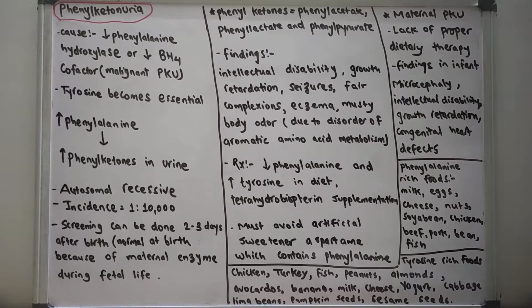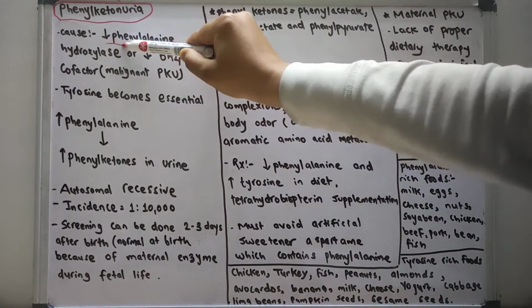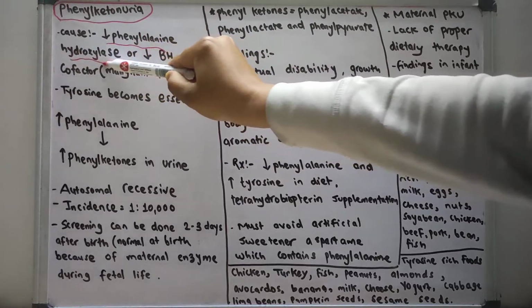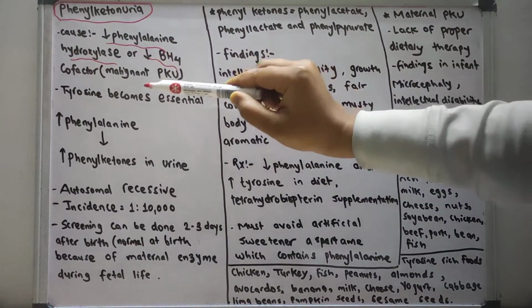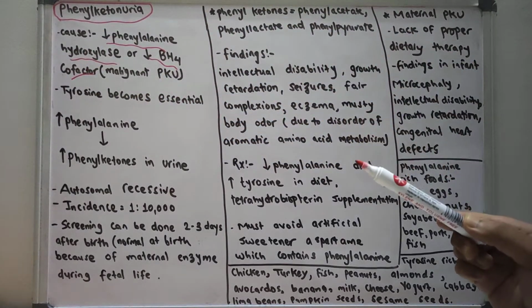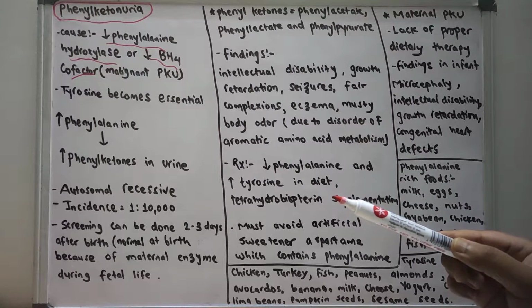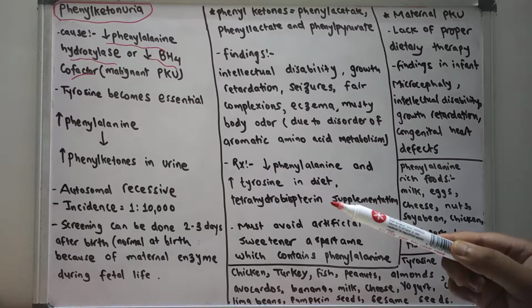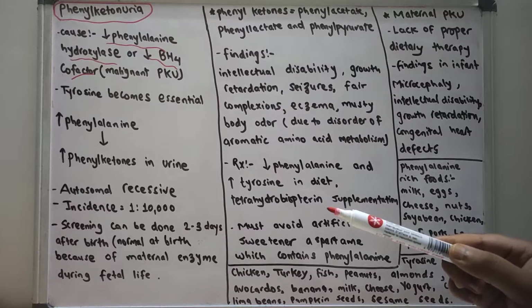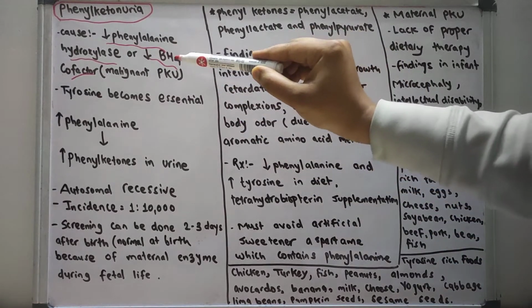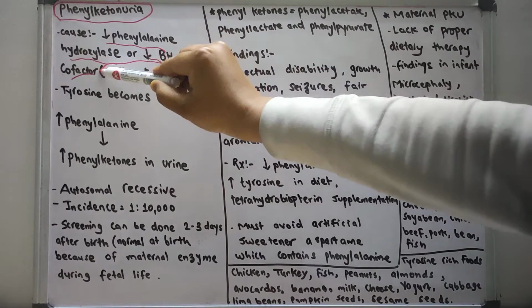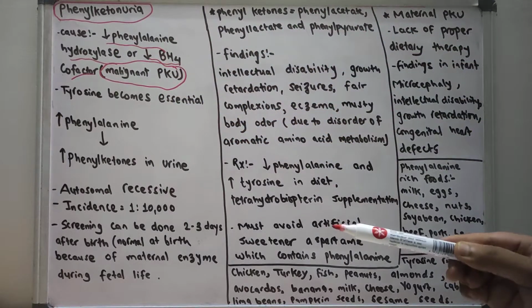So phenylketonuria occurs due to a decrease in phenylalanine hydroxylase or a decrease in the BH4 cofactor. This BH4 cofactor is tetrahydrobiopterin. So if there is a decrease in the BH4 cofactor, then this phenylketonuria is also called malignant phenylketonuria.